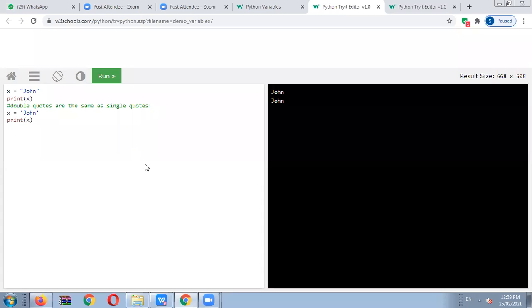So in Python programming, if we use single inverted commas, double inverted commas, as well as triple inverted commas for a specified string or word, it will be considered the same.